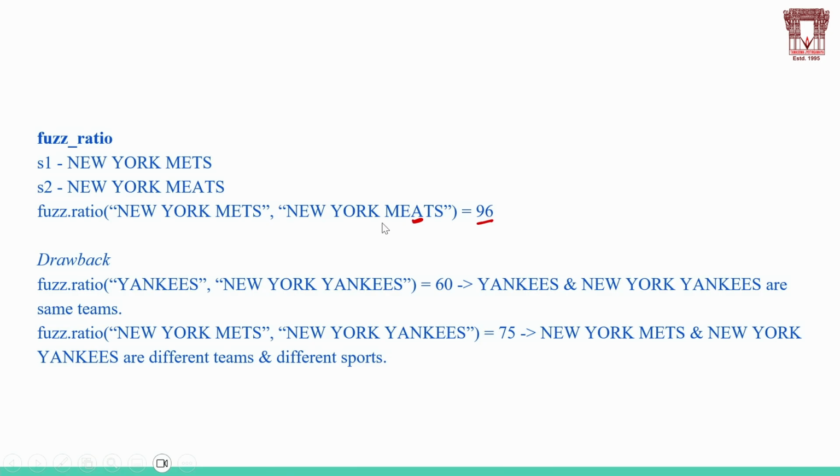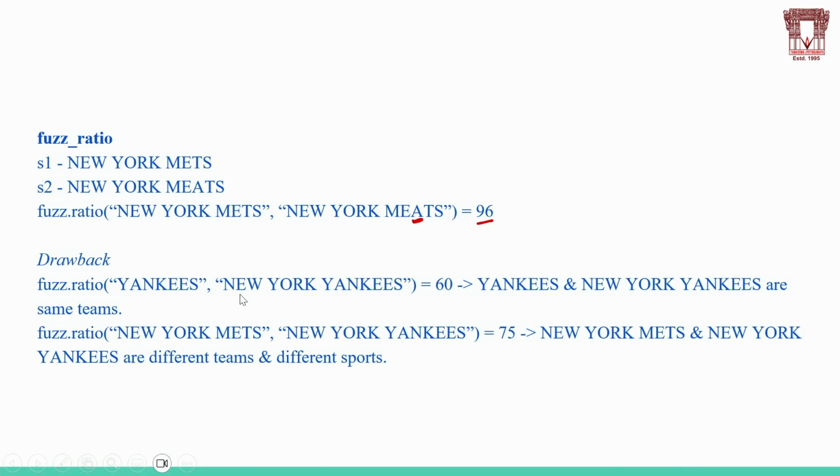The drawback in fuzz ratio is, for example, if you take Yankees and New York Yankees, these two are similar teams. For example, Super Kings and Chennai Super Kings are similar teams, but the only difference is in pronunciation.